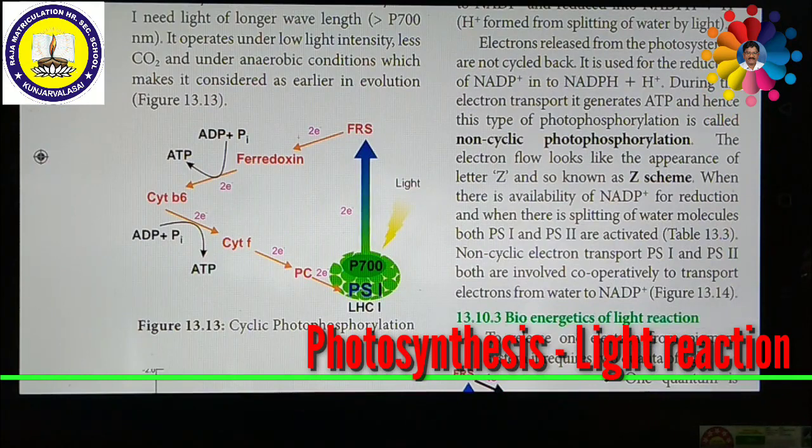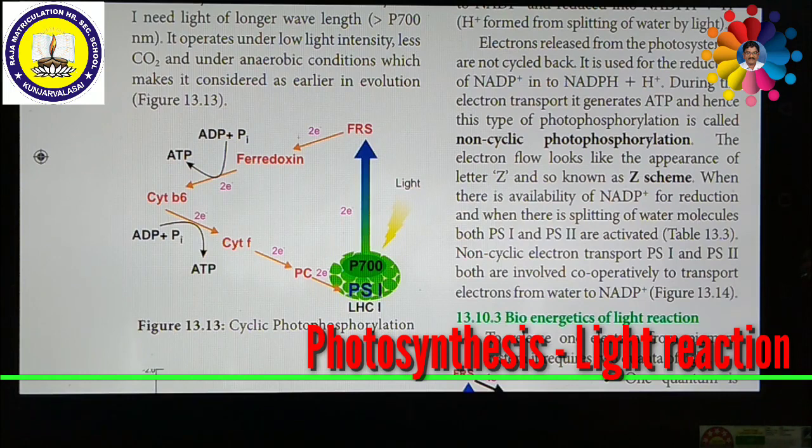When cyclic photophosphorylation takes place, there are 4 important conditions required. Whenever there is a requirement of more amount of ATP, that is one condition. Second, only photosystem 1 is available, there is no photosystem 2. Third, there is no photolysis taking place. And fourth, non-availability of NADP that is reduced. So these are the 4 conditions. If they are fulfilled, then cyclic photophosphorylation occurs.